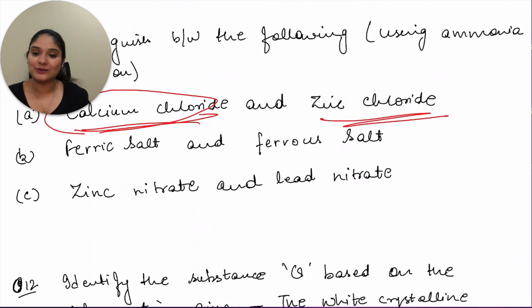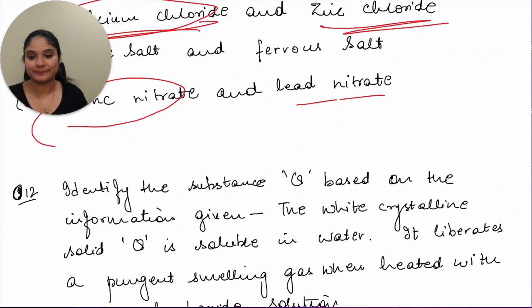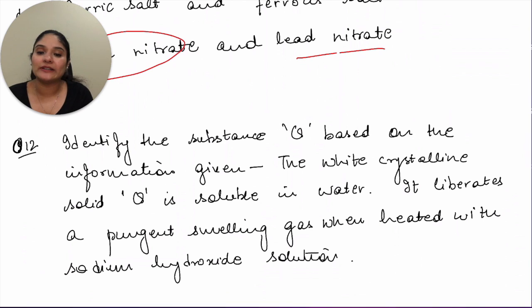Let's move to the next one, zinc nitrate and lead nitrate. Again, you can give gelatinous white PPT and white PPT. Next is identify the substance Q based on the information given. The white crystalline solid Q is soluble in water. It liberates a pungent smelling gas when heated with sodium hydroxide solution.